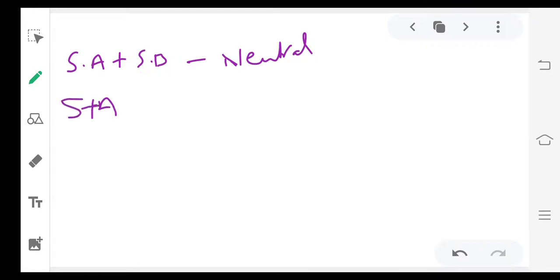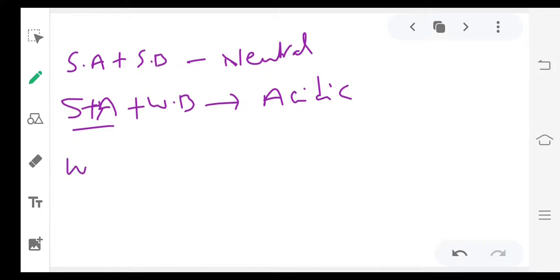Now combinations of salts are of different types. Strong acid plus strong base means it gives neutral solutions, pH equal to 7. Strong acid plus weak base combination gives a salt whose solution is acidic. Acid is strong means acidic solution.